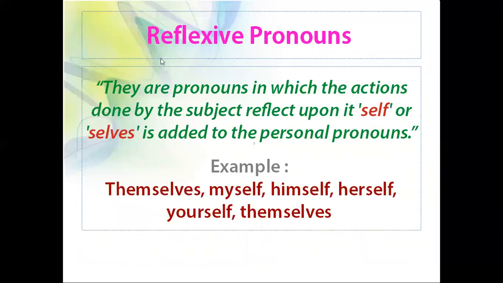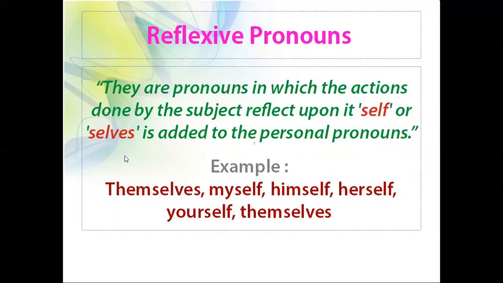Then we are going to see reflexive pronouns. Reflexive pronouns are pronouns in which the action done by the subject reflects upon itself. Self or selves is added to the personal pronoun. So we should add self or selves to the personal pronoun.